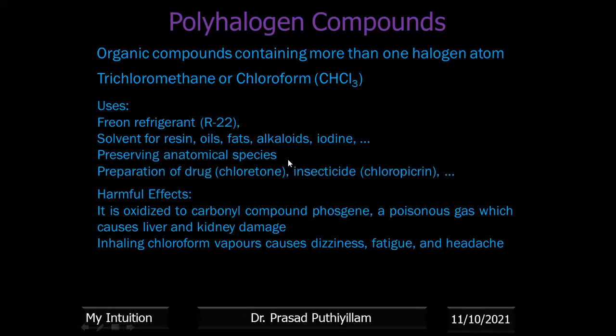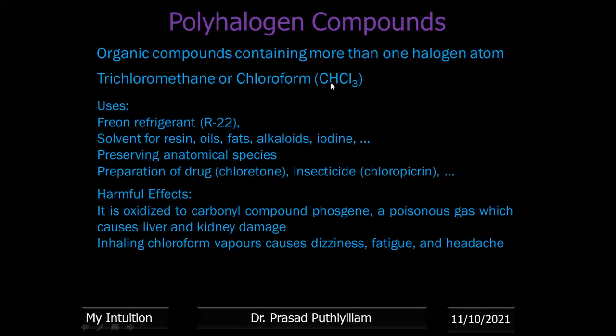You can feel the chloroform smell in the biology lab, because it is used as a preserving agent. It is used for preparation of drugs like chloretone, or insecticide like chloropicrin. Harmful effect: it oxidizes to a carbonyl compound, phosgene. It is a poisonous gas, and it causes liver and kidney damage.